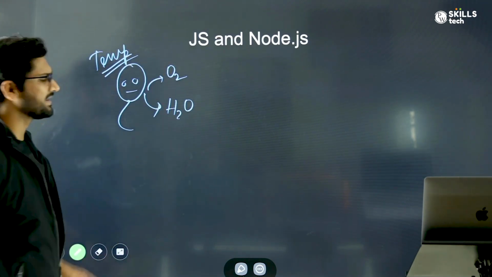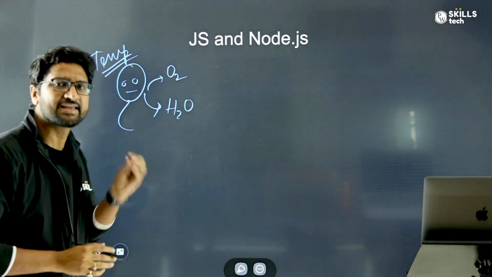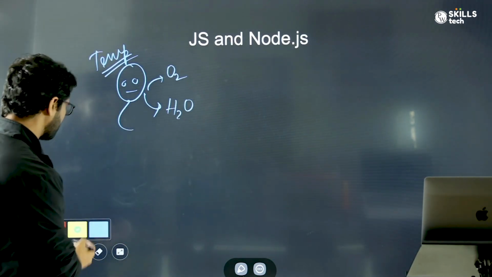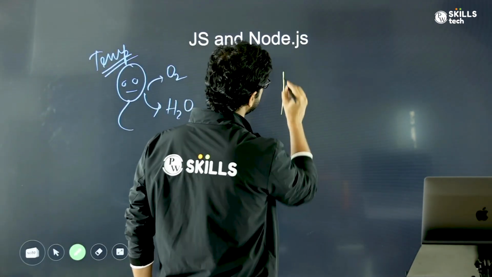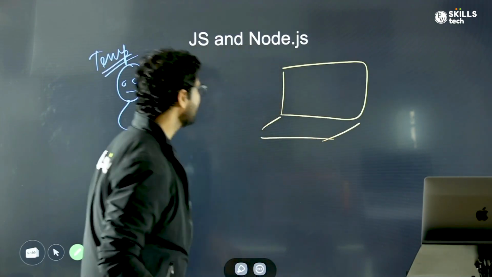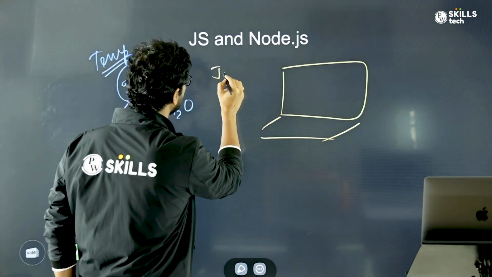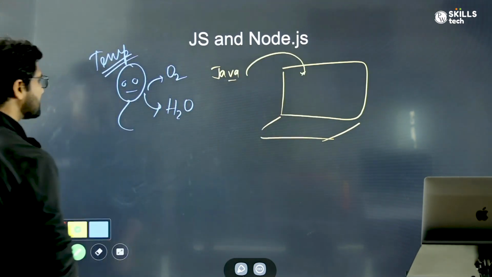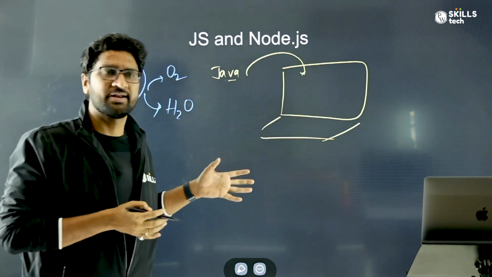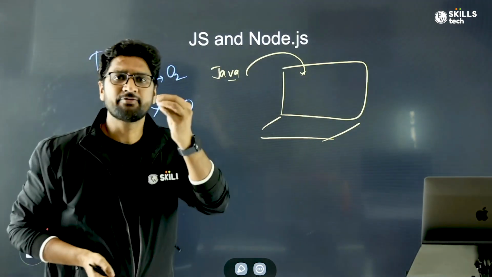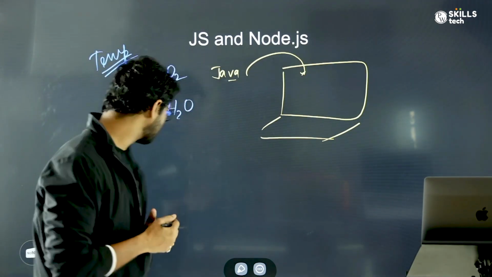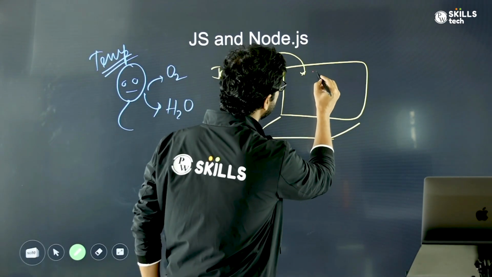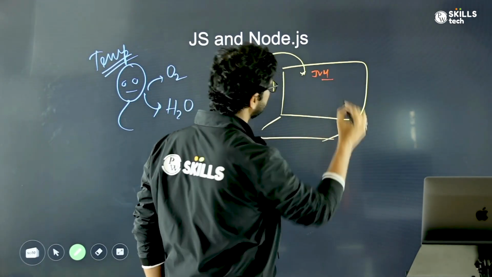Only if all these criteria are satisfied, I can thrive, I can live. Same way when it comes about programming, when it comes about the computer. For any programming language, for example, if I have to run Java in this computer, for that I need the right environment. Just like humans need oxygen and H2O, Java, to be executed in this computer, needs a right runtime environment. So it will need something called a JVM, Java Virtual Machine.